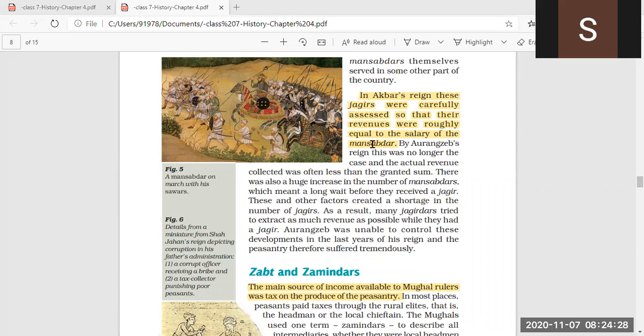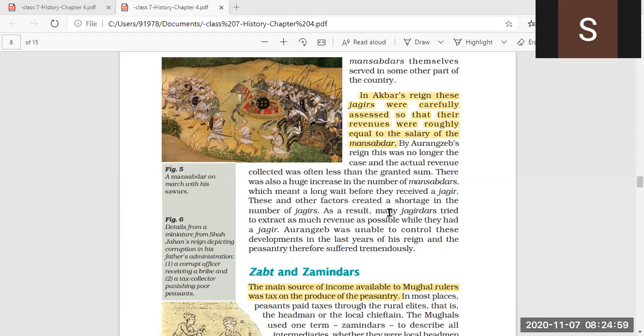That shows that whatever Jagirs those Mansabdars had, the revenue they could collect from that Jagir was equal to their salary. Whatever tax was taken on that particular land, that much was the salary of that Mansabdar.